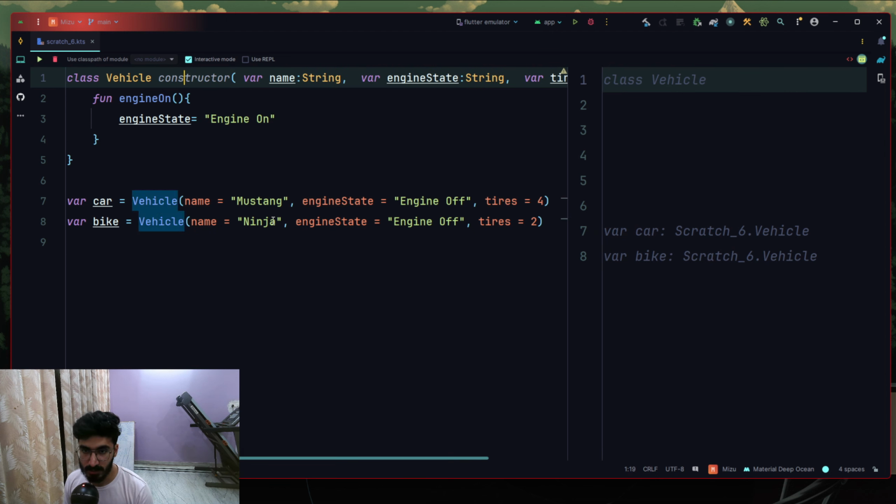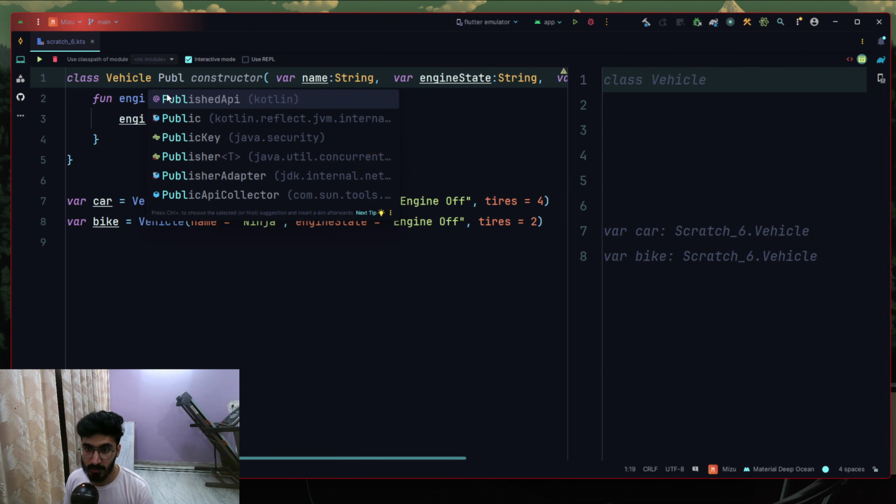Another important concept that I want to introduce is that we can also say constructor in front of these brackets. Now we don't need to specifically say constructor, because let's try to hover over it and it says remove redundant constructor keyword. We don't need a constructor keyword right here in order to specify that it's a constructor. It automatically takes it as a constructor unless we try to actually play with the modifiers of it. For example, public.